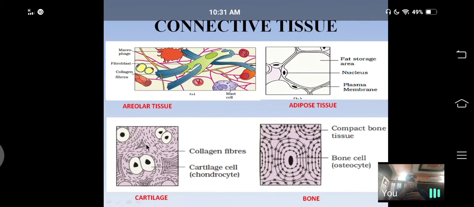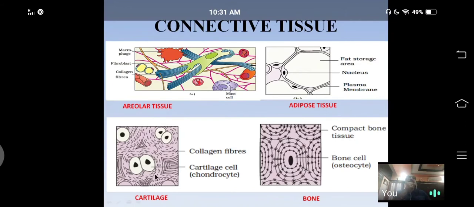And I said that another areolar connective tissue present in the body is tendon and ligament. Tendon is a tissue which connects muscle to bone. It is also a loose connective tissue. And another, ligament. Ligament is also a connective tissue which connects one bone to another bone.